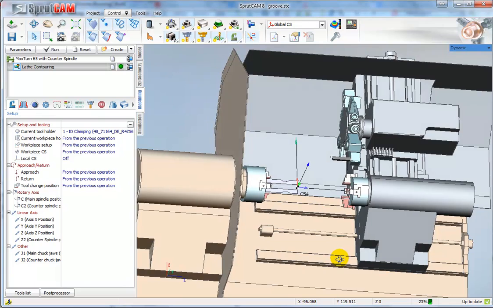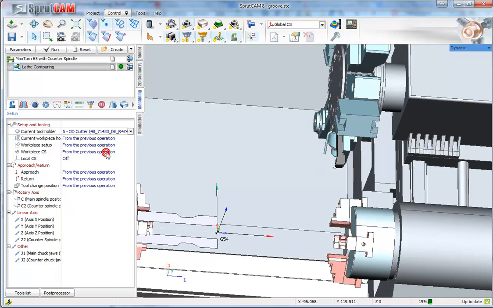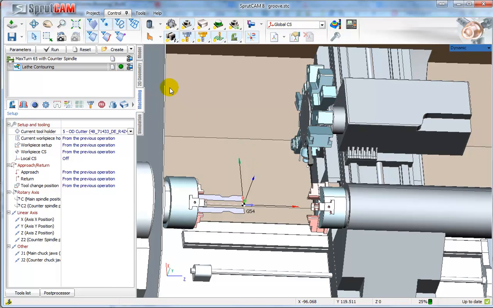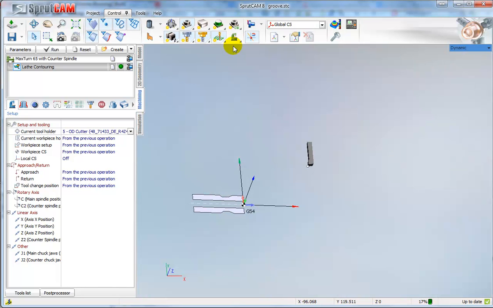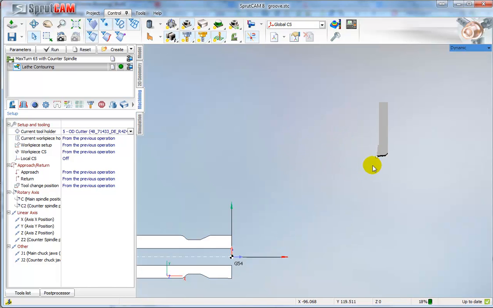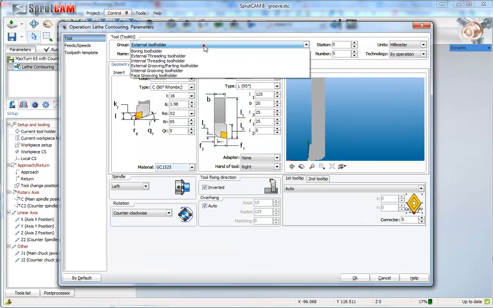Next step, select the tool holder. Okay, make the machine invisible. Next step, define the grooving tool. Select.